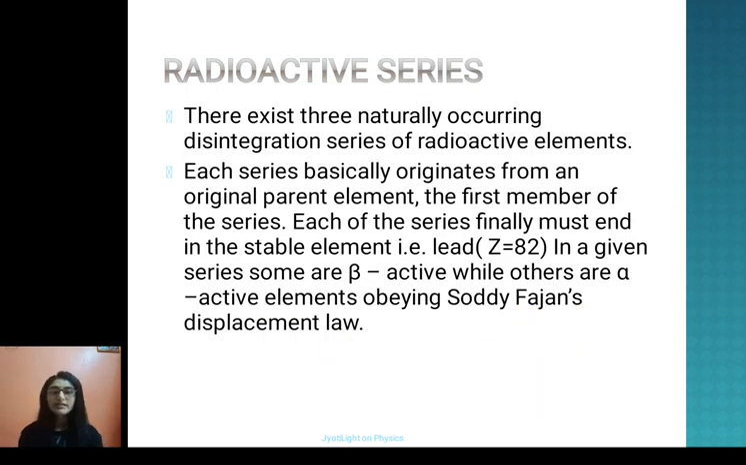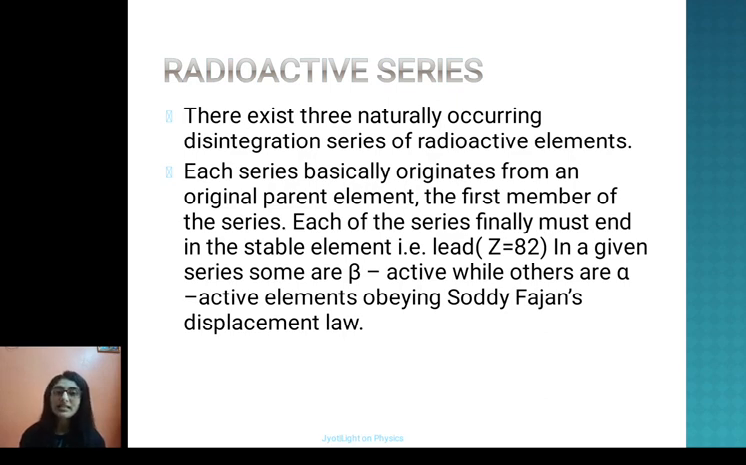Now we were at the radioactive series. There exist three naturally occurring disintegration series of radioactive elements. Each series basically originates from an original parent element, the first member of the series. Each of the series finally merges into a stable element. Unless you have a stable element, the reactions will go on and on. Generally the stable element which is formed is lead with atomic number 82.